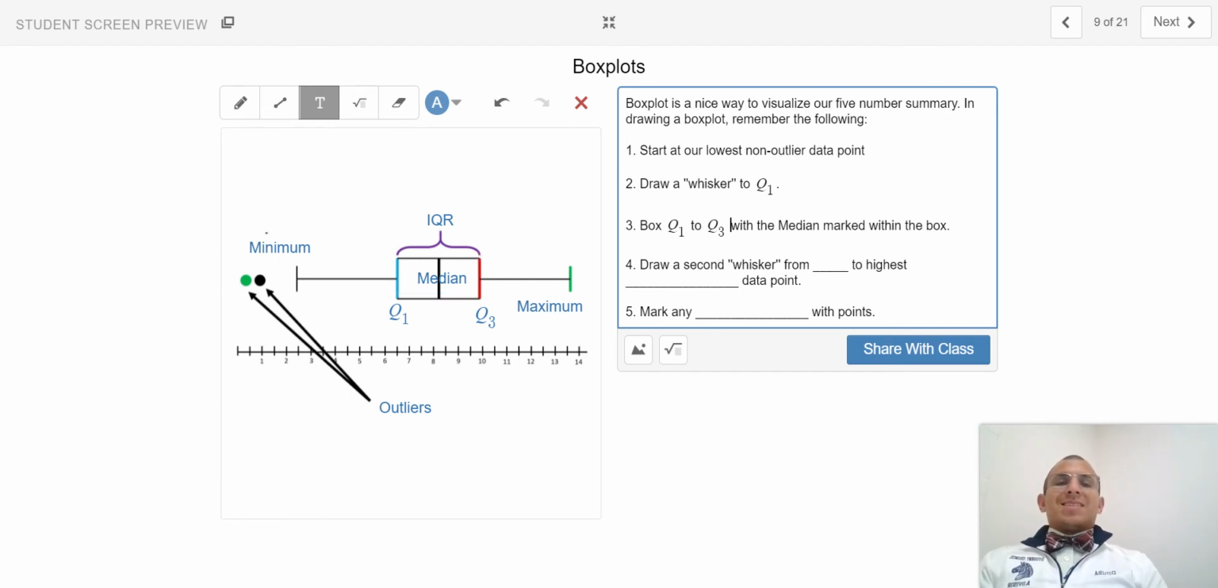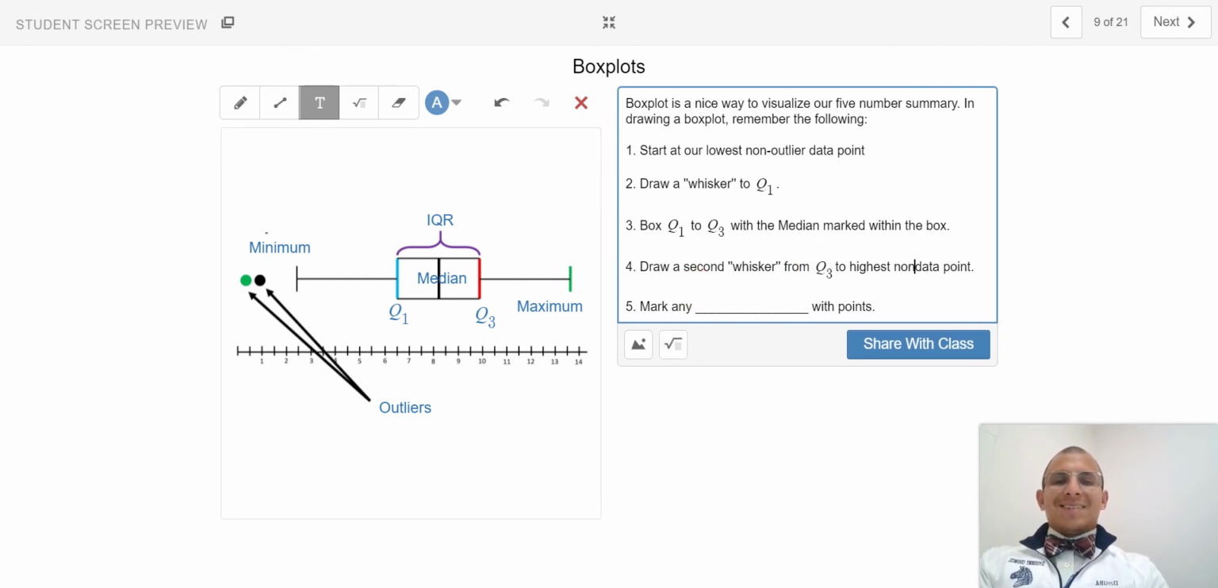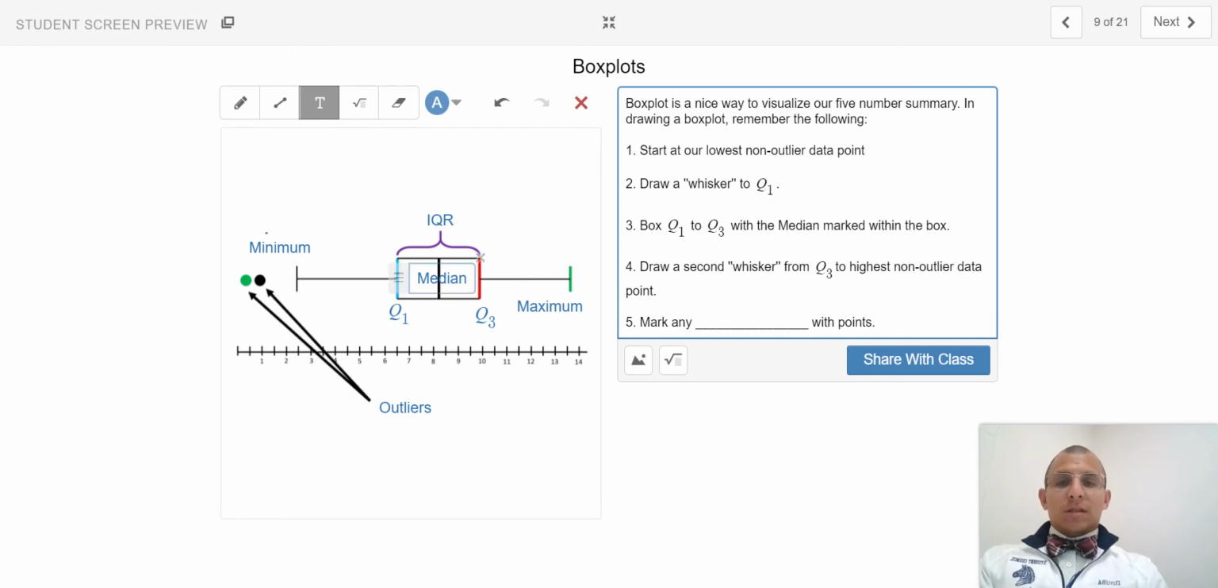We are then going to draw a second whisker from quartile 3 to the highest non-outlier data point. It is very important that the box and its whiskers only encapsulate the data values that are not considered outliers. If we do have outliers, like we see here on the left-hand side, we're going to mark those outliers with points.